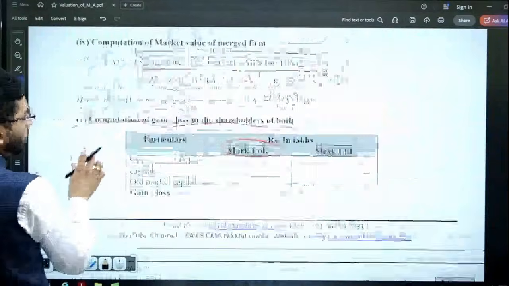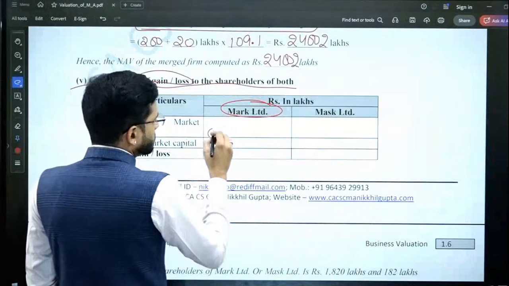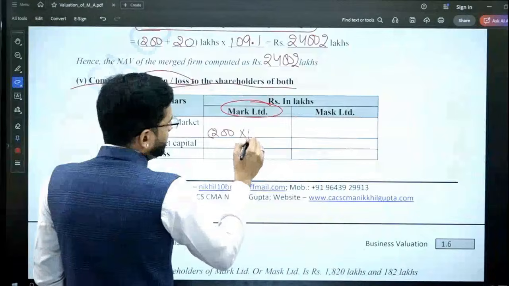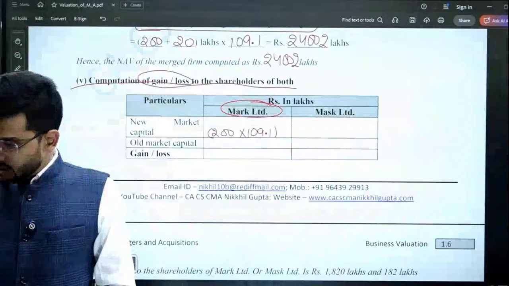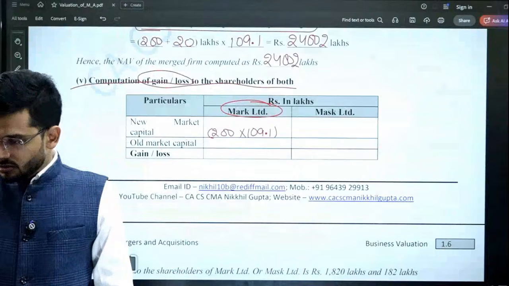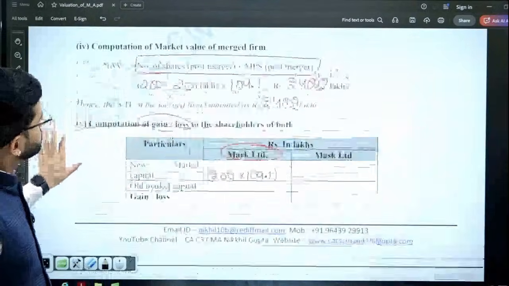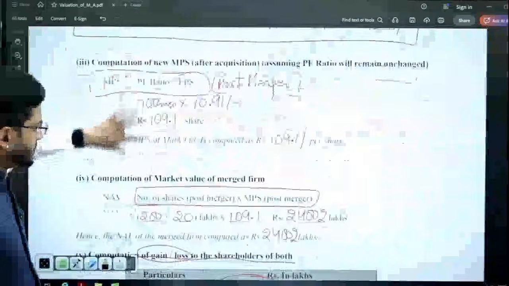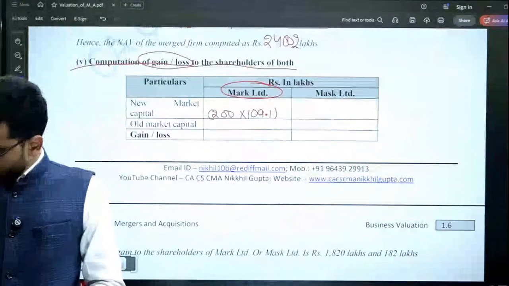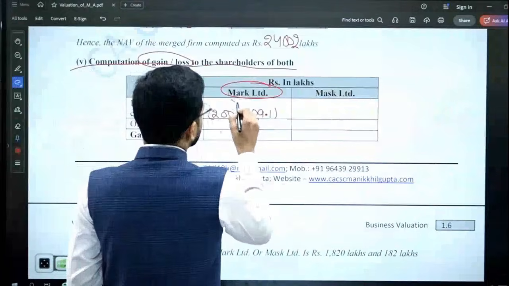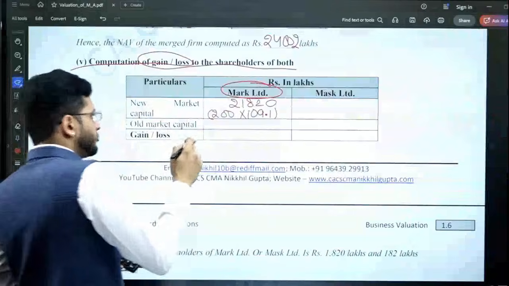Now, shareholders of Mark Limited, what is the new market capitalization? The new number of shares of Mark Limited is 200 lakhs and each share has a value of 109.1. So 200 lakhs, 200 shares, yes, 200 multiplied by 109.1. This is the value of shares after merger, 21,820.